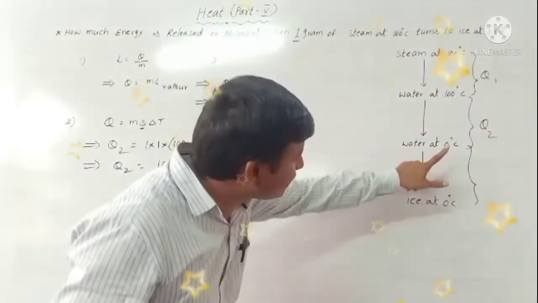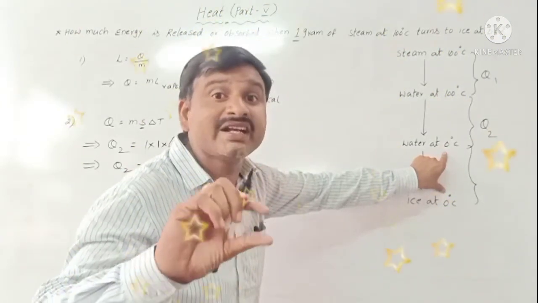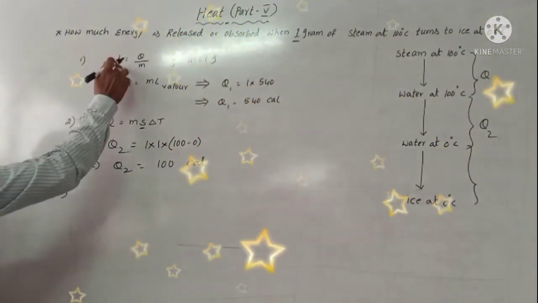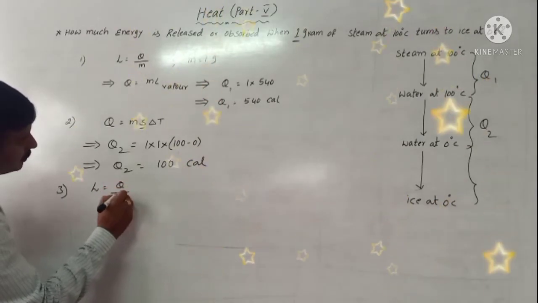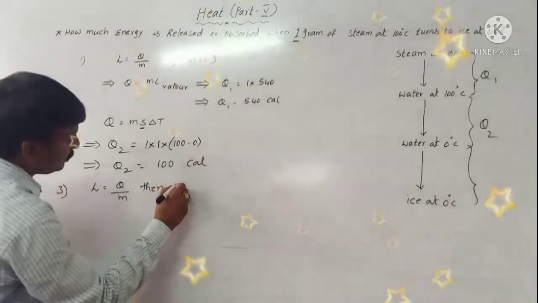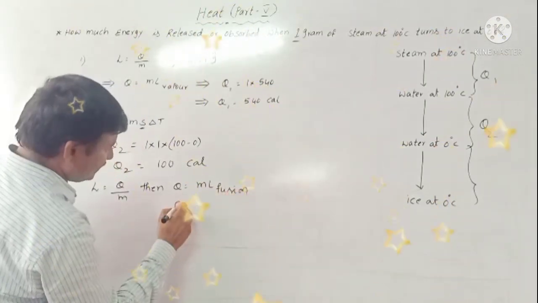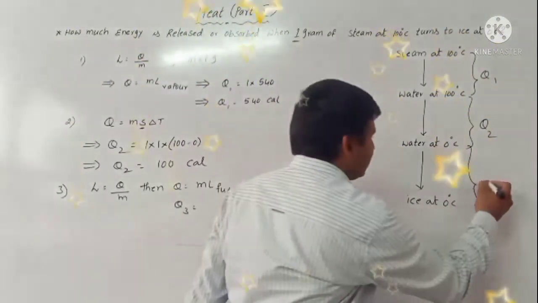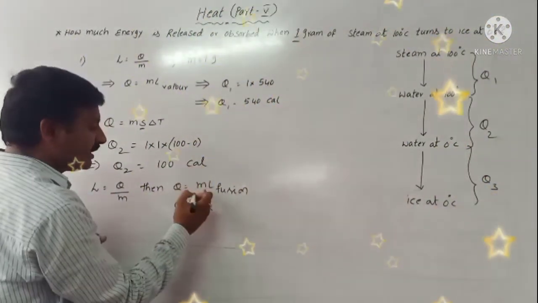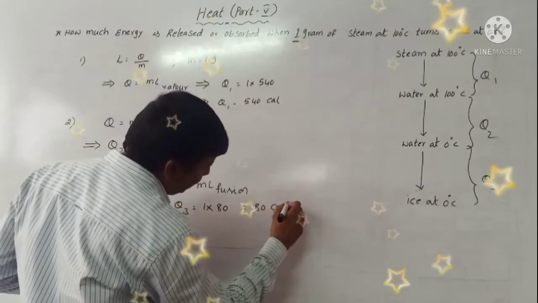After that, the last one: water at 0 degrees Celsius to ice at 0 degrees Celsius. Again, both temperatures are the same. It is called the latent heat of fusion. So for latent heat of fusion, we take again this formula L is equal to Q by M. Then Q is equal to m L fusion. This one is taken as Q3. Q3 equal to m L, m means 1, into the latent heat of fusion value, which is 80. So Q3 value is 80 calories.